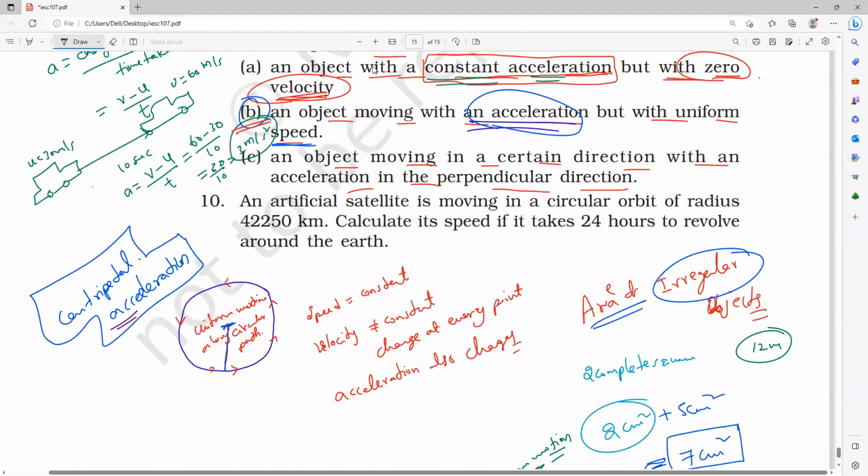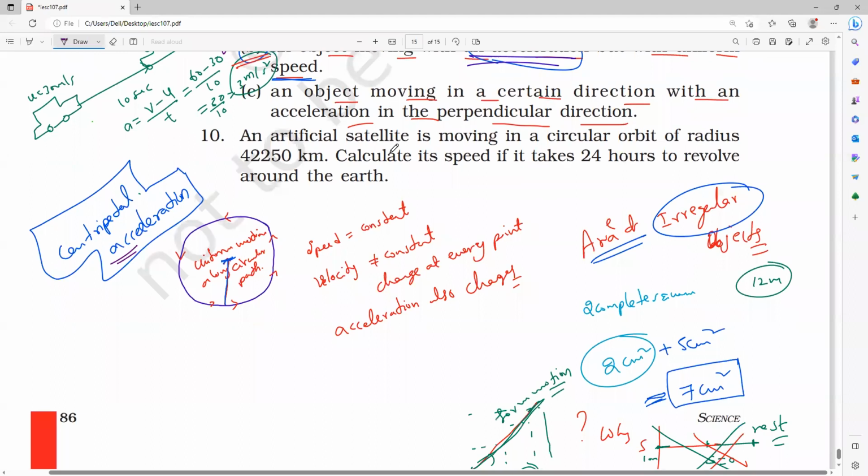So is B also right or wrong? A and B both are correct. Any doubt? Next, the third statement. An object moving in a certain direction with an acceleration in the perpendicular direction. Is it possible? No.